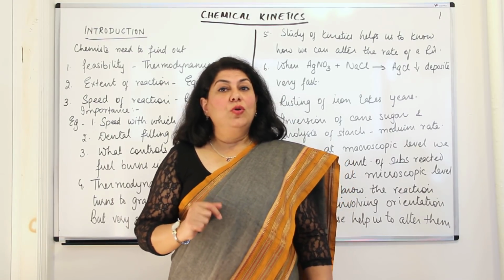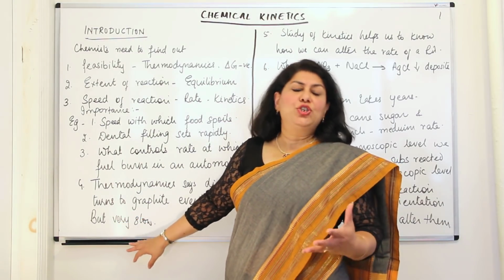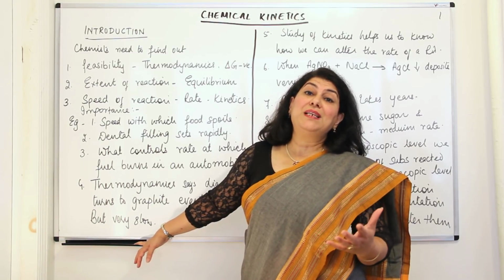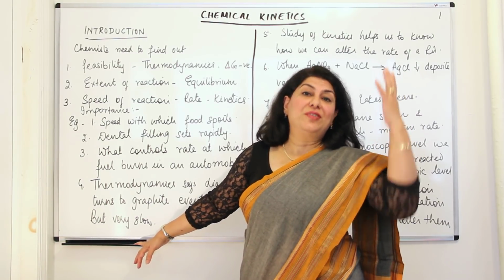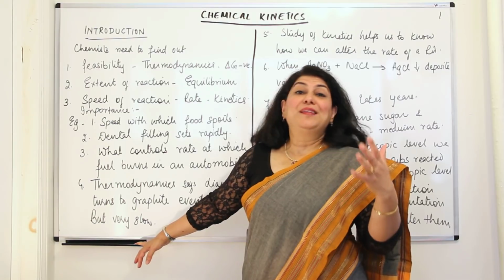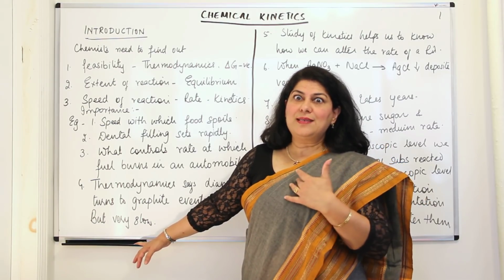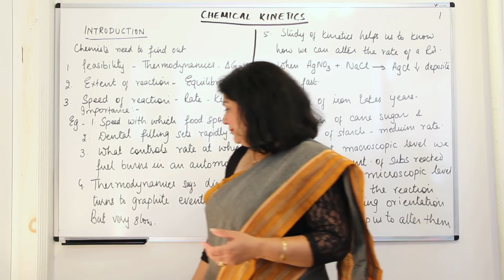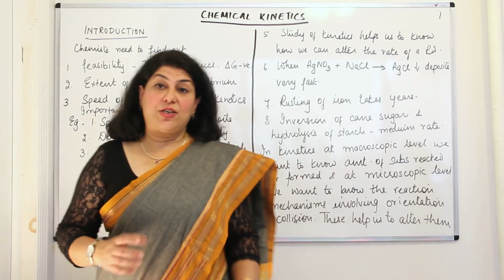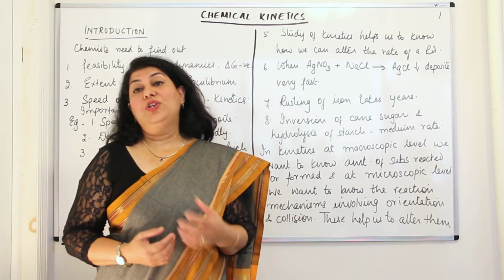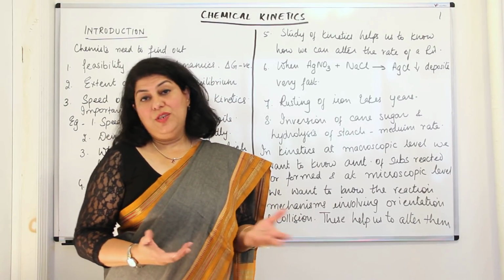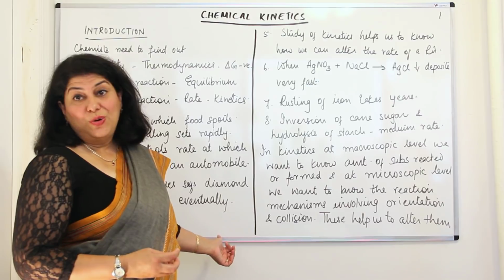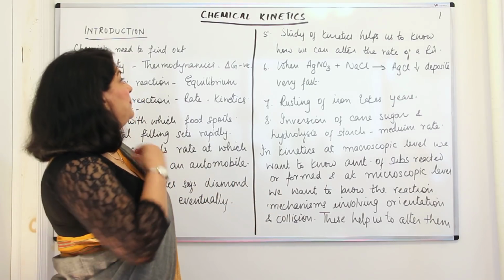So here also, diamond of course does eventually turn into graphite, but this may take many years. So maybe thousands of years. So to us it appears that diamonds are forever. So this is a very slow reaction. Again, our lack of knowledge of the rate of reactions does not let us know that such a thing happens.